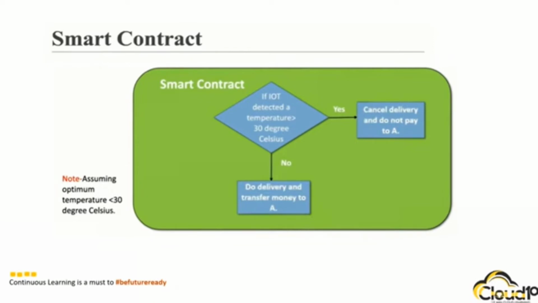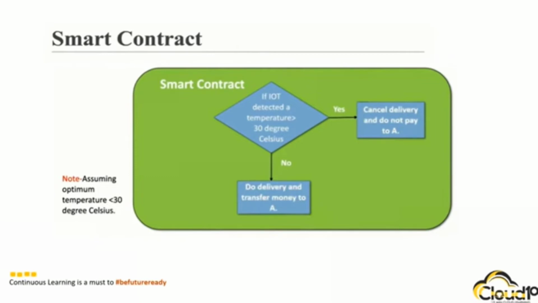As soon as the smart contract gets executed, money will be auto-deducted from the vendor's bank account. Similarly, if the IoT device detects that the fruits were not kept at the appropriate temperature, then the delivery will be cancelled automatically. Now this process is very seamless and it's all possible because of smart contract.